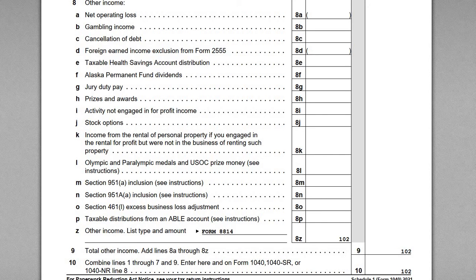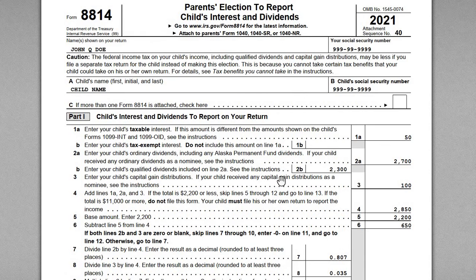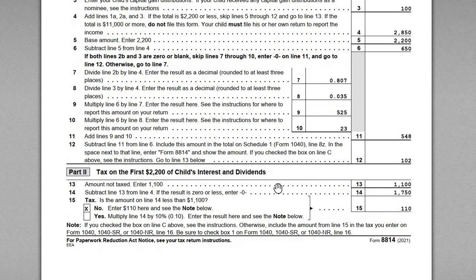Now, if I go back to 8814, there's one last thing we need to cover here, and that is Part 2. So what is going on right here in Part 2? Tax on the first $2,200 of interest and dividends. If your child receives any kind of income that's qualified dividends or capital gain distributions, you actually pay more tax by making this election instead of filing a separate return, because if the child is filing their own tax return, the amount of income that's earned between $1,100 and $2,200 is taxed at 10% if you make this election, right?